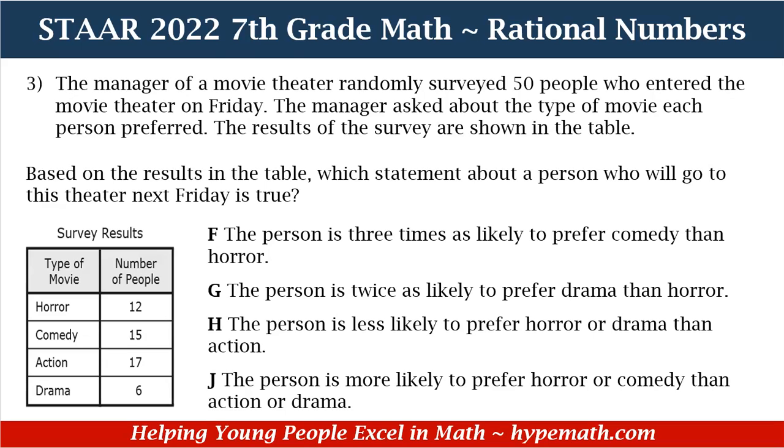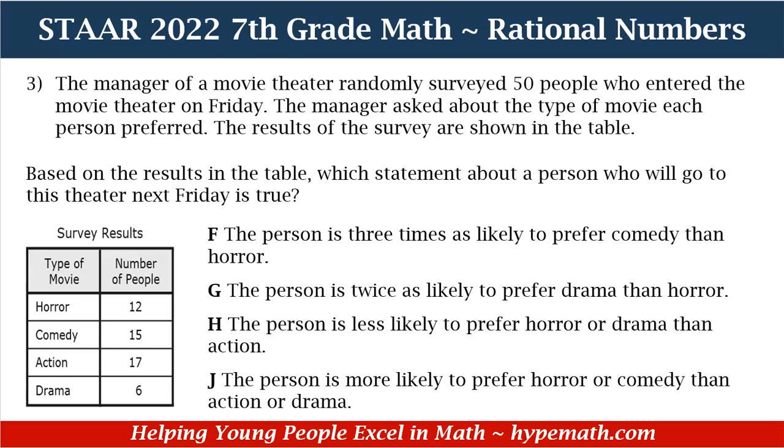Based on the results in the table, which statement about a person who will go to this theater next Friday is true? F, the person is 3 times as likely to prefer comedy than horror. G, the person is twice as likely to prefer drama than horror. H, the person is less likely to prefer horror or drama than action. And J, the person is more likely to prefer horror or comedy than action or drama.